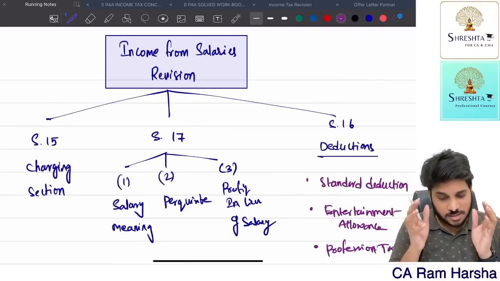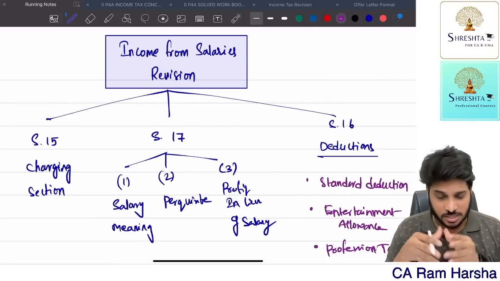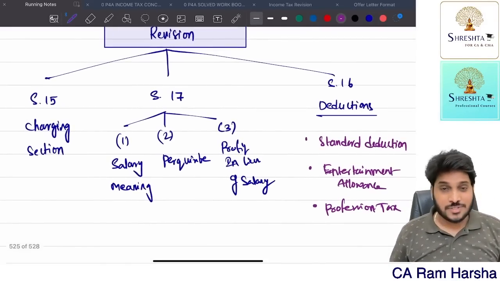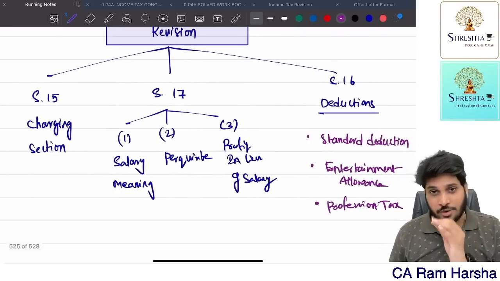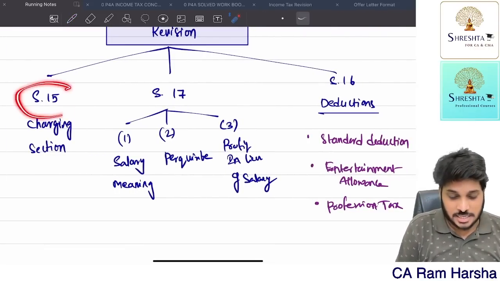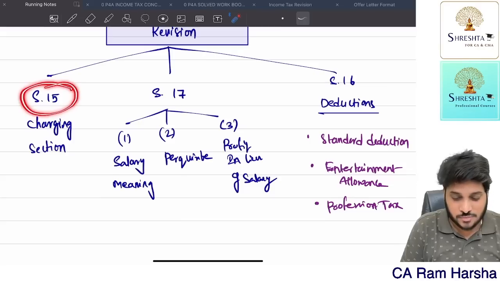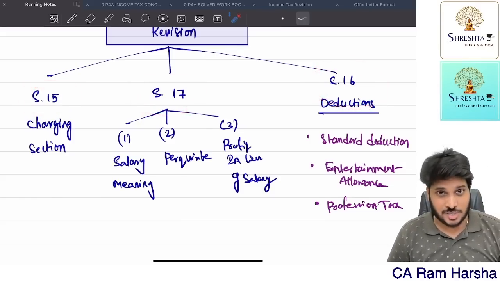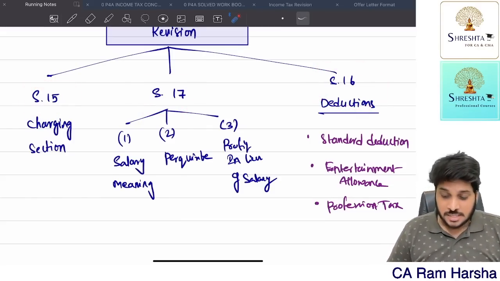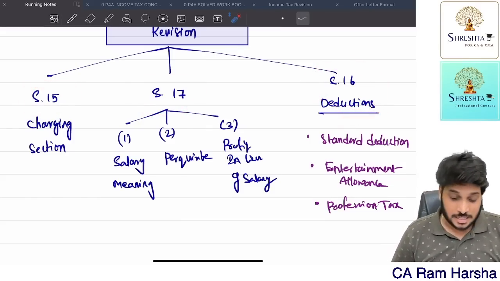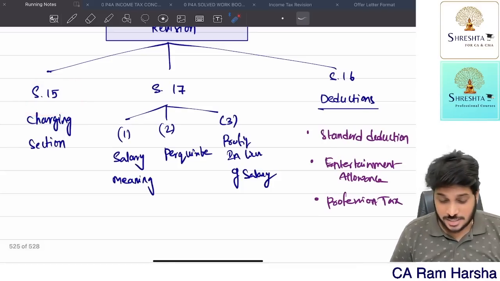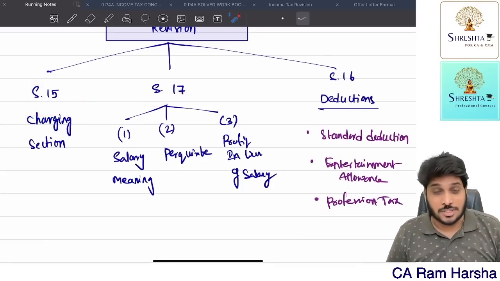So let's start income from salaries revision. The moment you think of salary, it is the first head of income where the charging section is section 15. And in salaries, we only have three sections: 15, 16, and 17. Section 16 talks about deductions from salary. 15 talks about the charging section, whereas 17 talks about the meaning of salary.